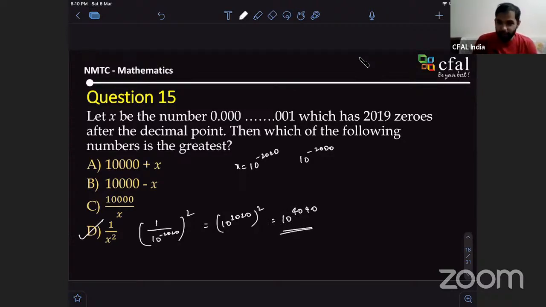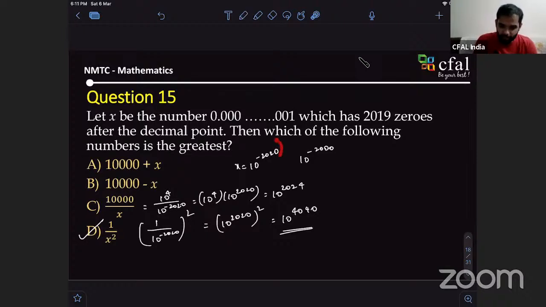So the doubt which Abhi had, right? How to check which number is greater? It's clear, right? The denominator is 10 power 2000 minus 2020, the numerator is 10 power 4 itself. So if I simply add the exponents, this is 10 power 4 into 10 power 2020, so it is 10 power 2024. You can clearly see this is a much smaller number than this. So D is your answer.